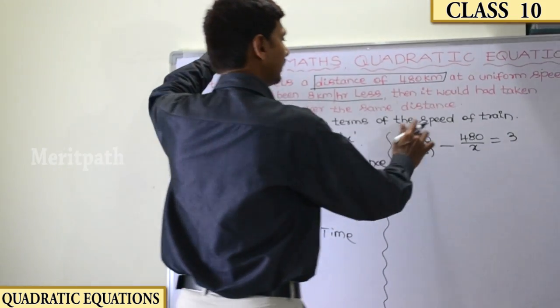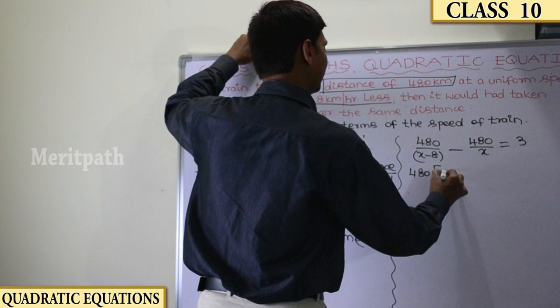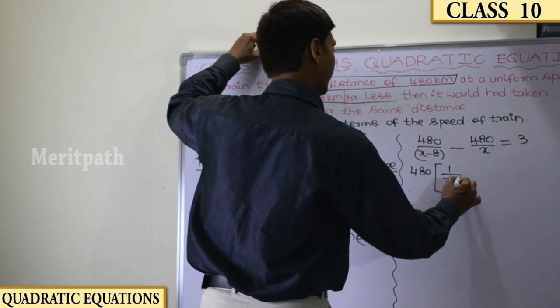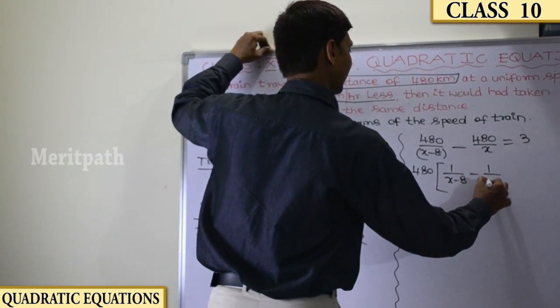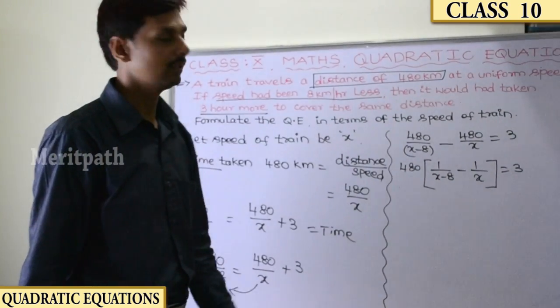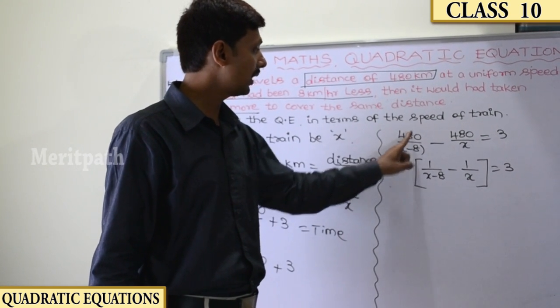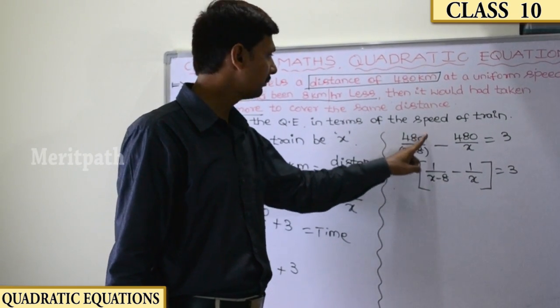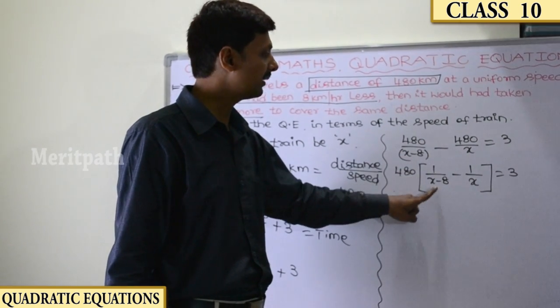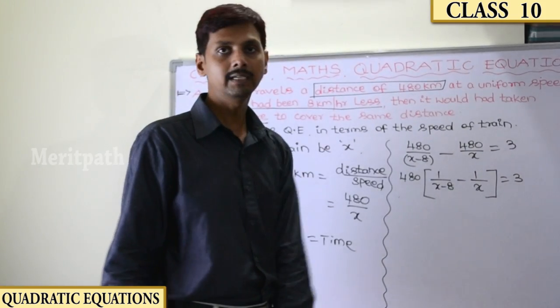Now we can take 480 common. So we get 1 by x minus 8 minus 1 by x equals 3. We have taken 480 common, so we get 1 by x minus 8 minus 1 by x equals 3.